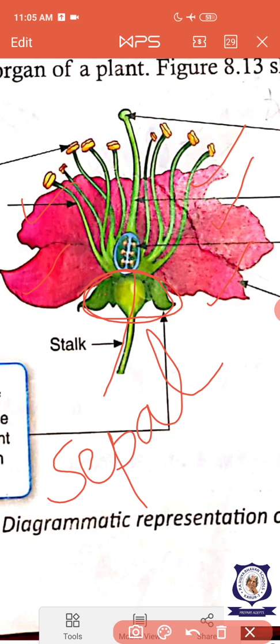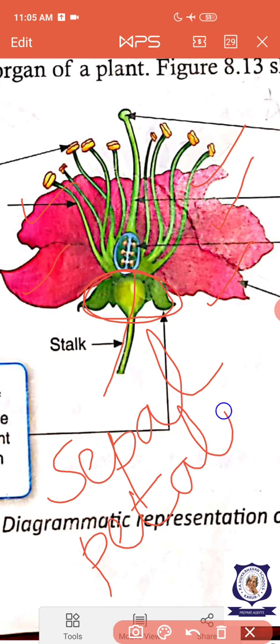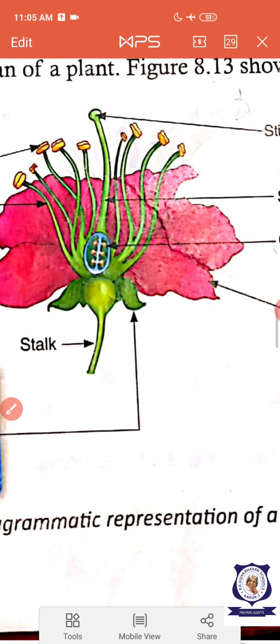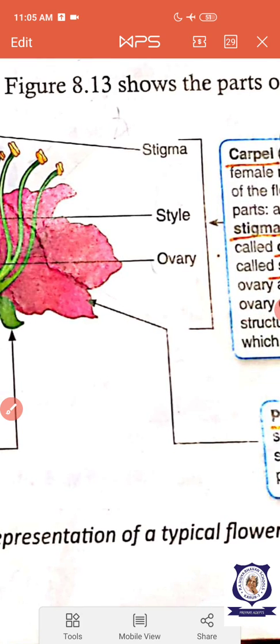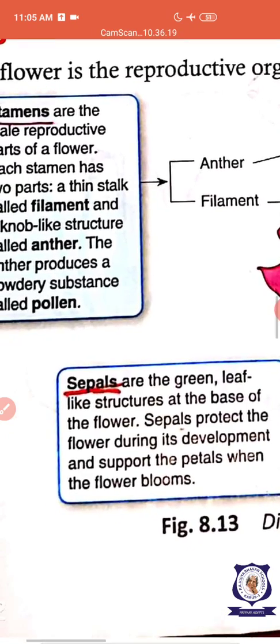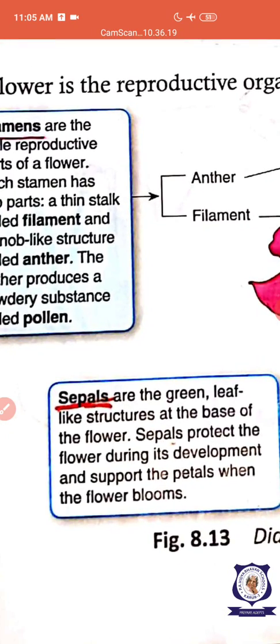And the red color portion, that is the colorful portion of all flowers, are called petals. But biologically we can call them calyx and corolla. The green color portion is called calyx or sepal.